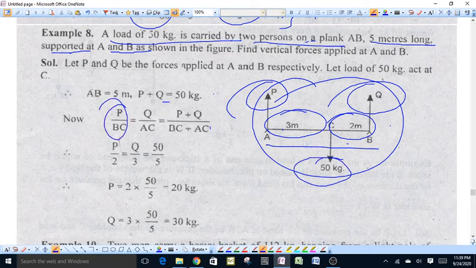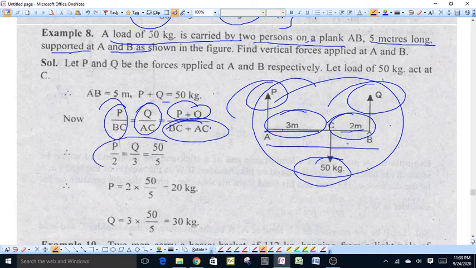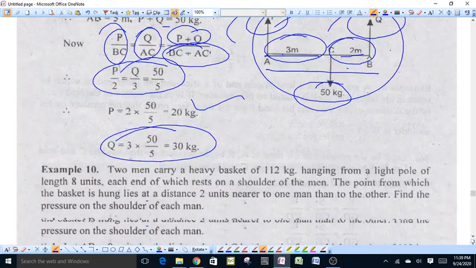Therefore P upon BC will be equal to Q upon AC is equal to resultant upon BC plus AC, means AB. By putting the value of BC, AC and AB, we have P upon 2, Q upon 3 is equal to 50 upon 5. From first and last we get P is equal to 20 kg, and from second and last we get Q is equal to 30 kg.